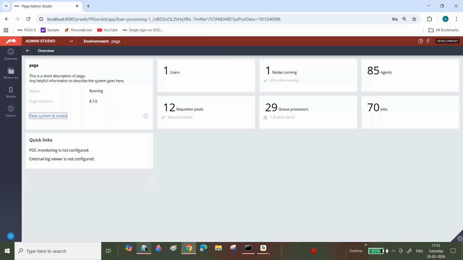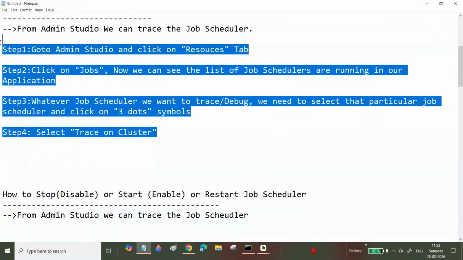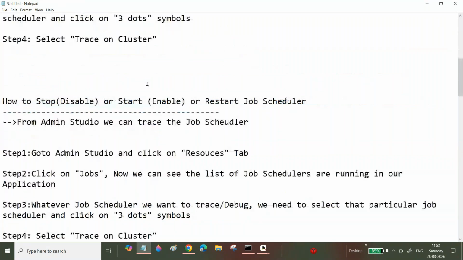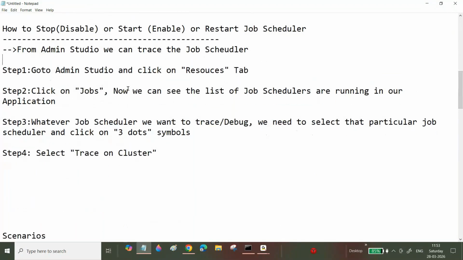Now same like that here also. This one we will get only file users and email users, you can ignore. Now see here also how to stop or disable. Go to the admin studio, click this one, and select that particular job scheduler.